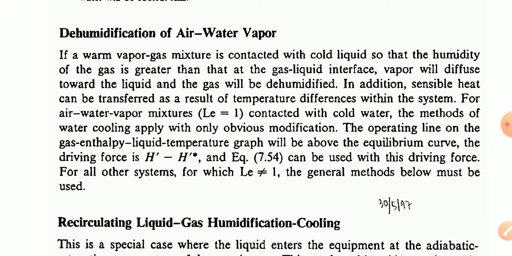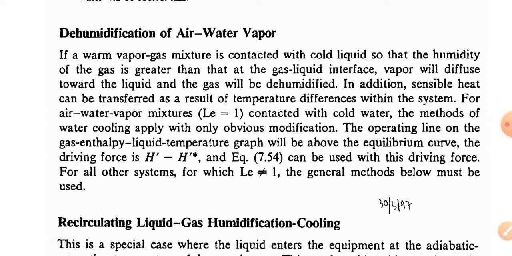In addition, sensible heat can be transferred as a result of the temperature differences within the system. For an air-water vapor mixture, L is equal to 1 contacted with cold water, and the method of water cooling applies with only obvious modifications.